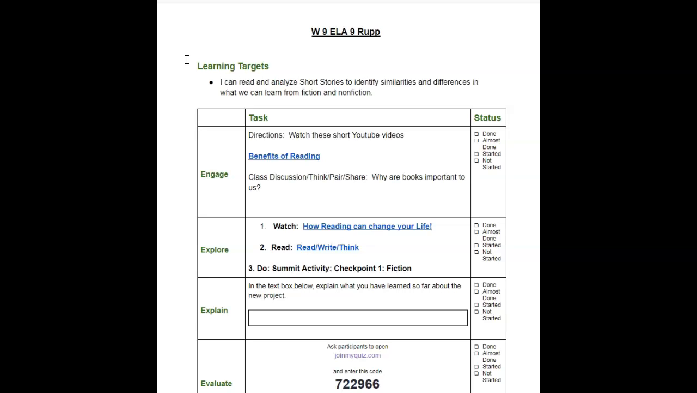So the learning target for this week is: I can read and analyze short stories to identify similarities and differences in what we can learn from fiction and non-fiction. Let's begin our 6 E's with the engage. Watch this little video about the benefits of reading and think about why books are so important to us.